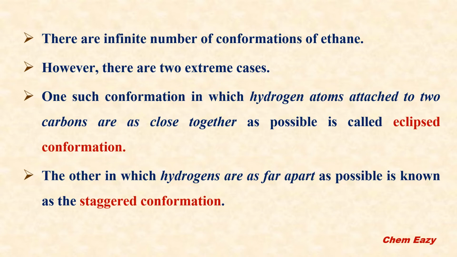In one of the conformations, the hydrogen atoms attached to the two carbon atoms are as close together as possible. That conformation is called eclipsed conformation. In another conformation, the hydrogens are as far apart as possible, which is known as staggered conformation.